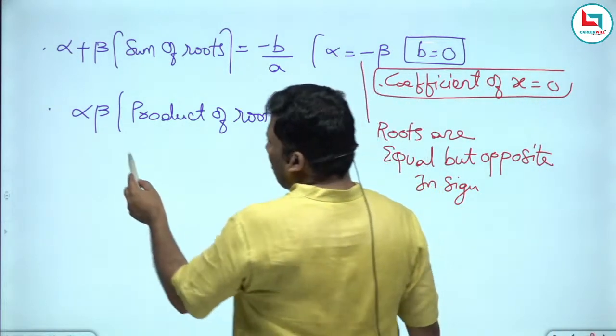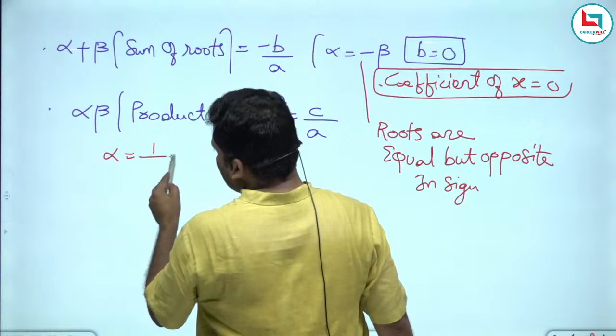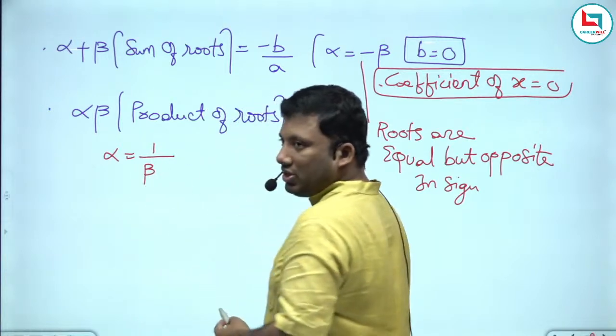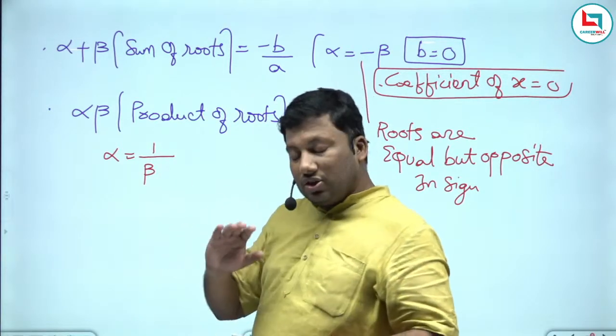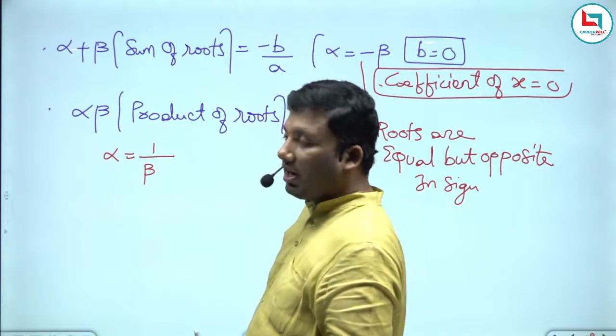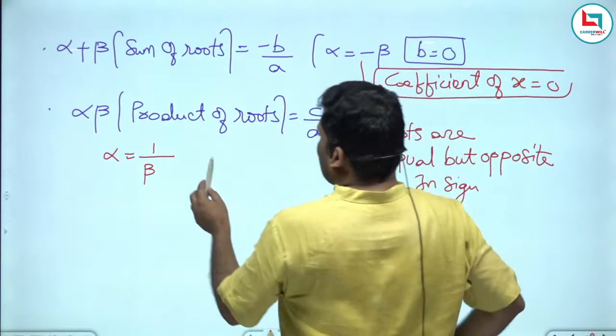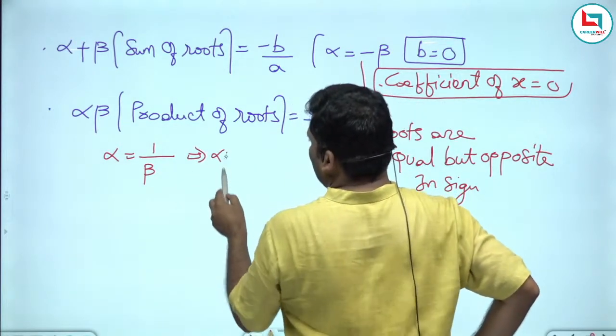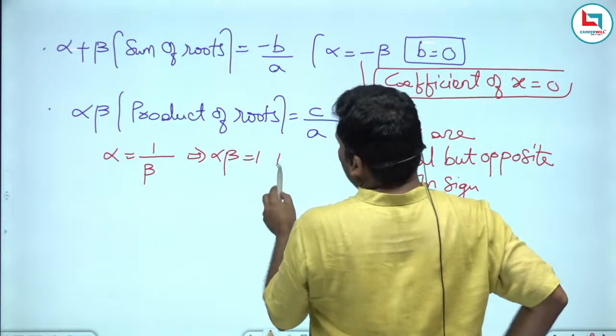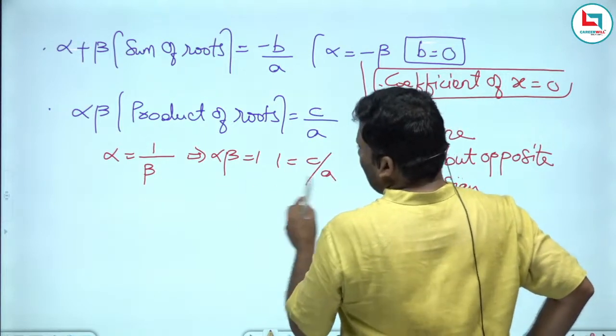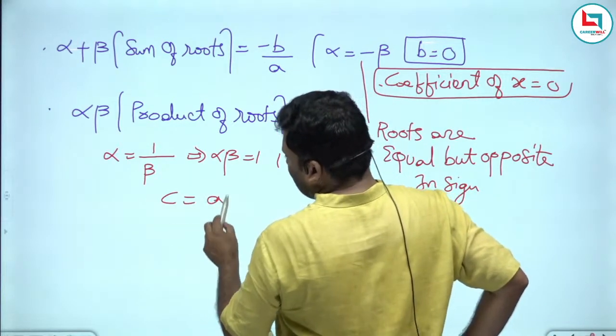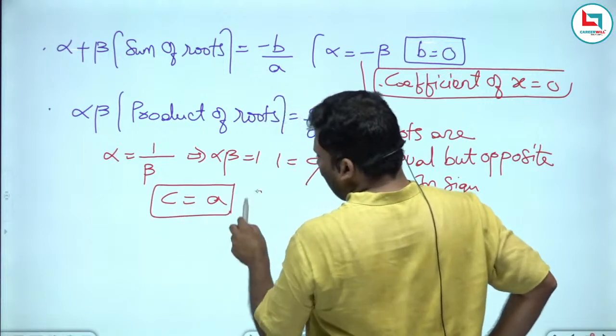Now, if the roots are reciprocal to each other, that means alpha beta is equivalent to 1, and 1 is equivalent to c by a. So c is equivalent to a. C equivalent to a is the condition.